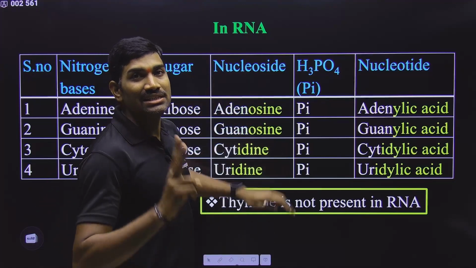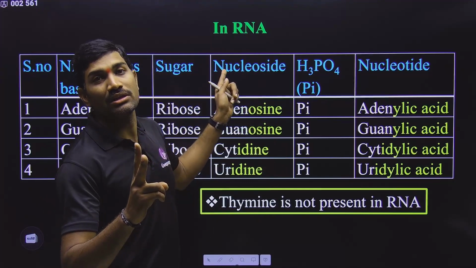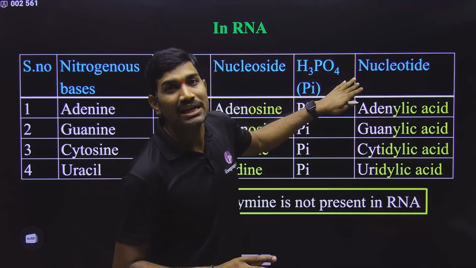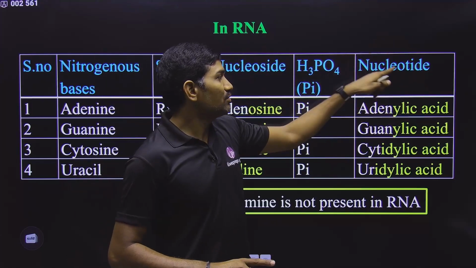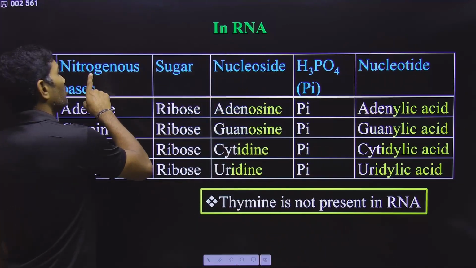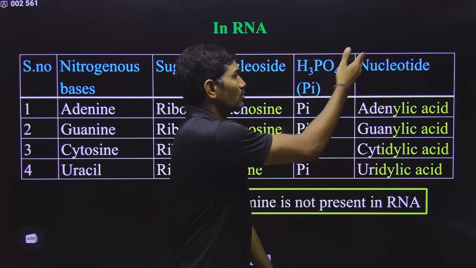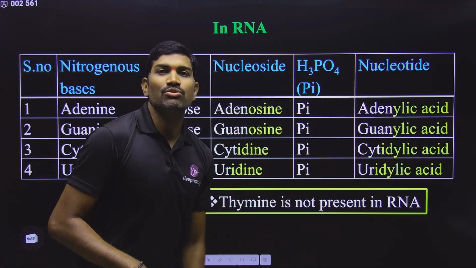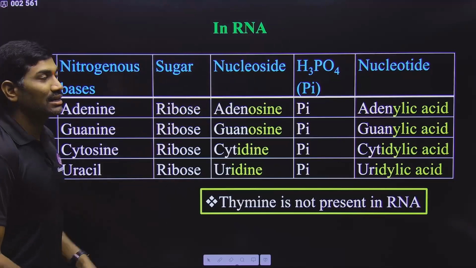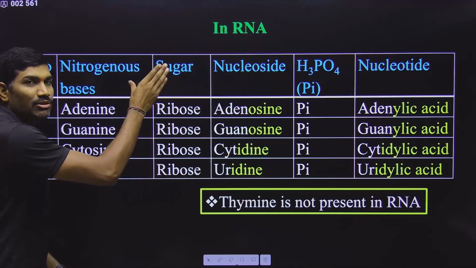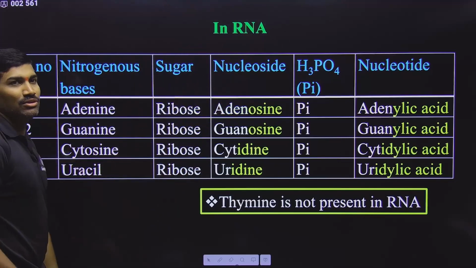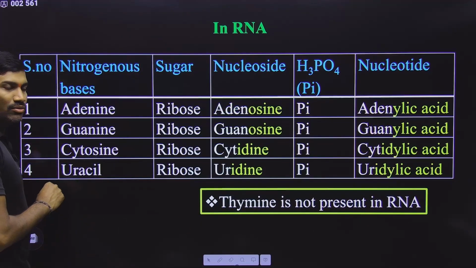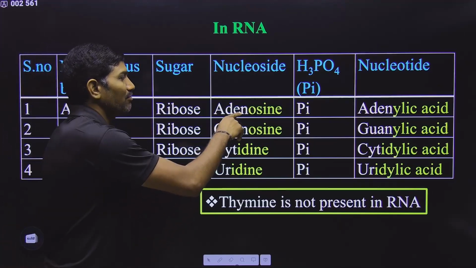So in this way, a nucleoside is having two units. What are these? Nitrogenous base and sugar. To this nucleoside, if a phosphate group is attached, then it will form a nucleotide. So in this way, a nucleotide is having three components. What are these? Nitrogenous base plus sugar plus phosphate. So now it is forming a nucleotide. First we will see the names of nucleosides, then we will see the names of nucleotides. But first we will talk with respect to RNA, because first we are talking about ribose sugar. So what are the nucleotides that are observed in RNA, that you can understand? Now we will see. Adenine we know. Adenine, if it is attached to ribose, now it will form adenosine.